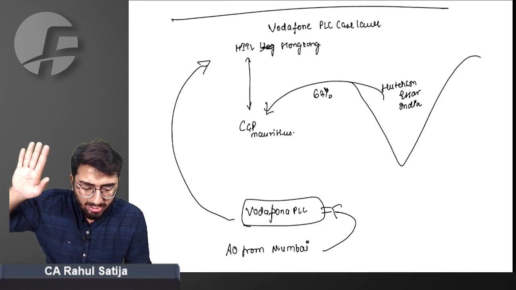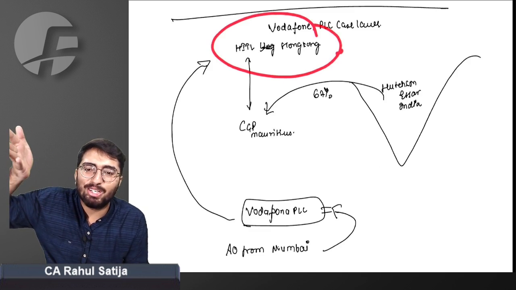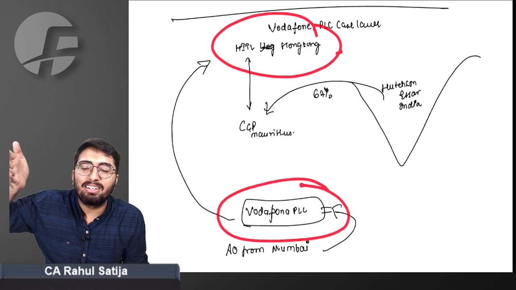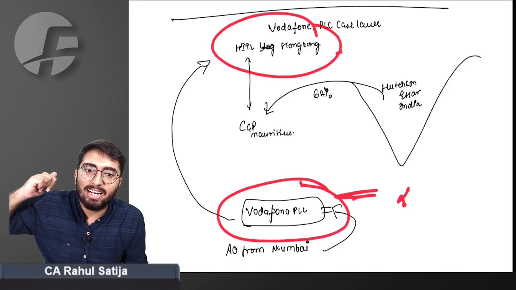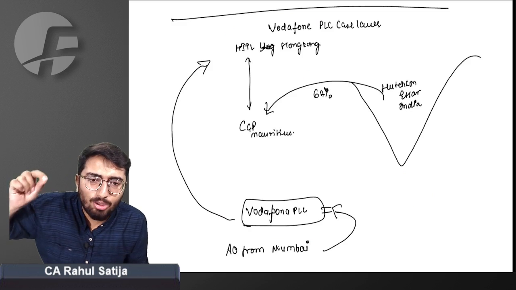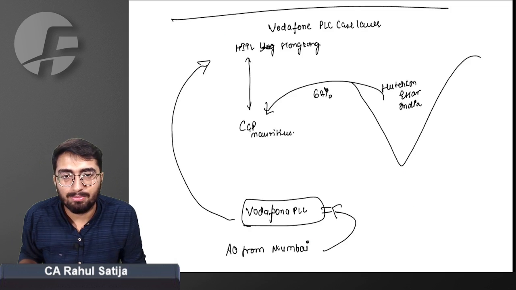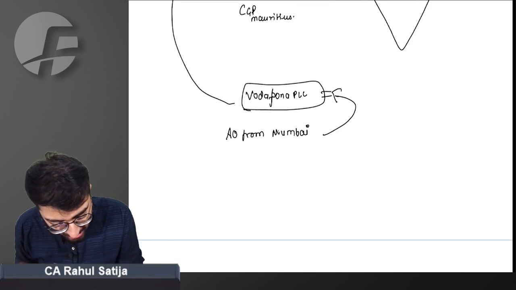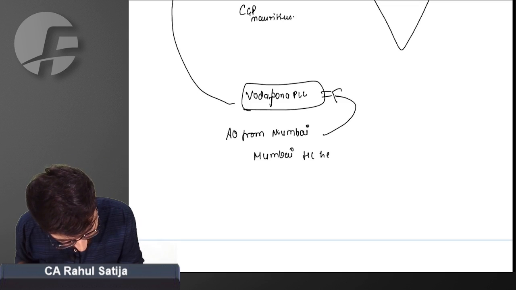You are very much aware that the person who is earning capital gain is not required to pay tax if he is a non-resident. The ultimate liability lies upon the person who is responsible for paying consideration. He is liable to deduct TDS on such a transaction and deposit it to the government. The AO accused Vodafone PLC, you have not deducted any TDS. The case went to Bombay High Court.